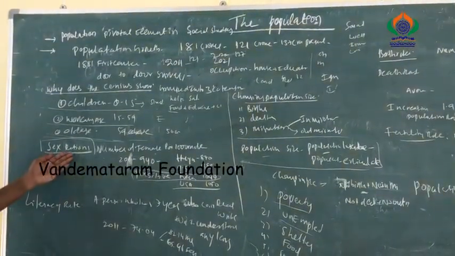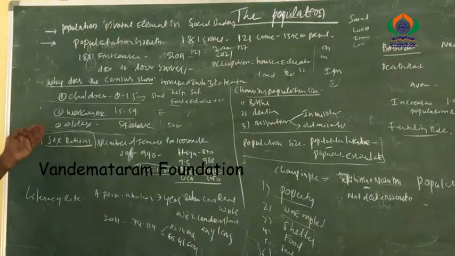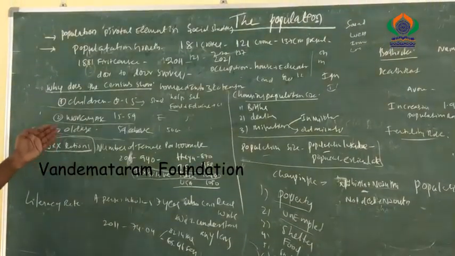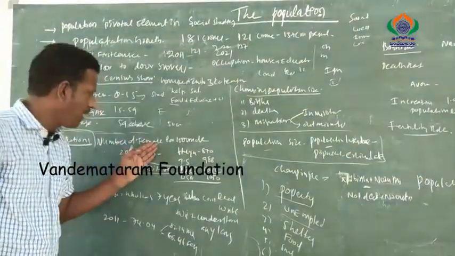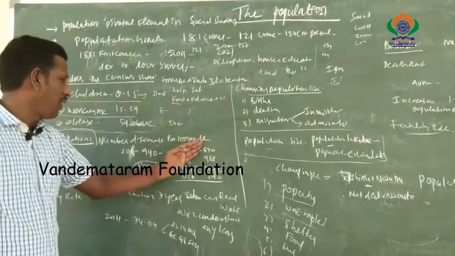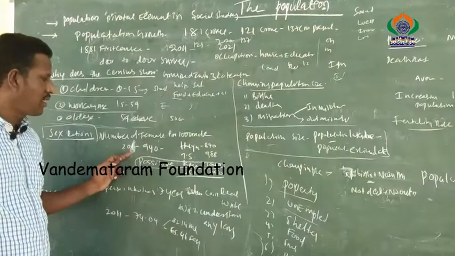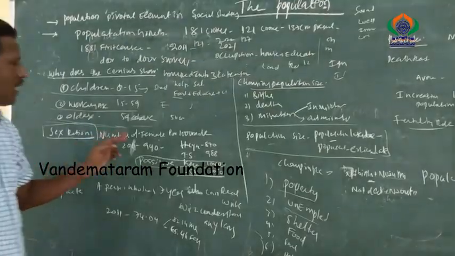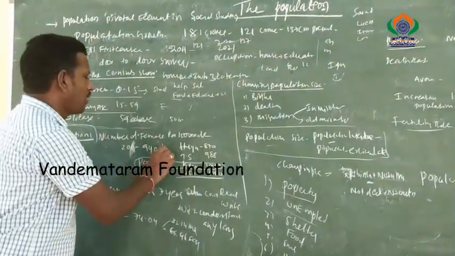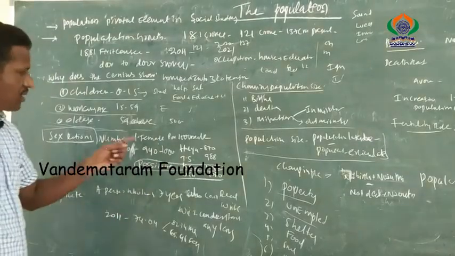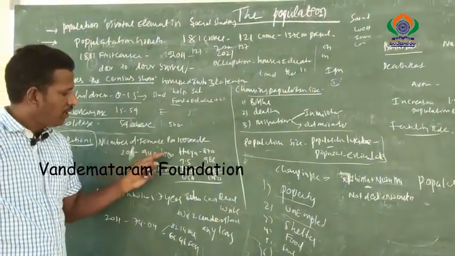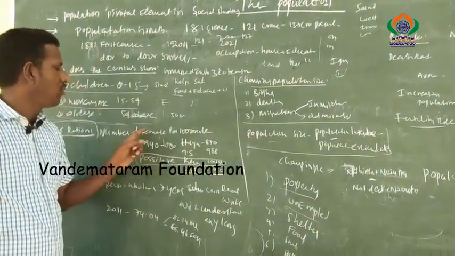And next, what do you mean by sex ratio? Define the sex ratio, an important question. The number of females per 1000 males is called the sex ratio. According to the 2011 census, the Indian sex ratio is 940:1000, meaning in our society 1000 males equal 940 females.